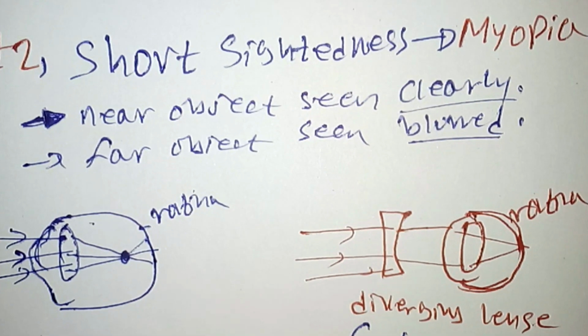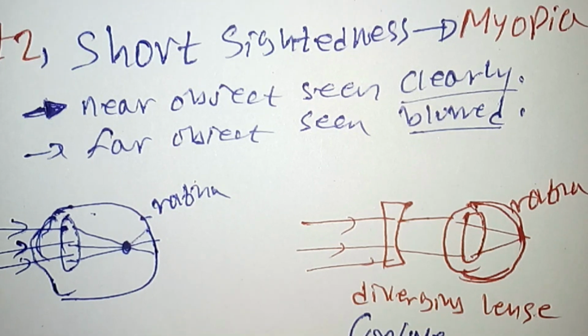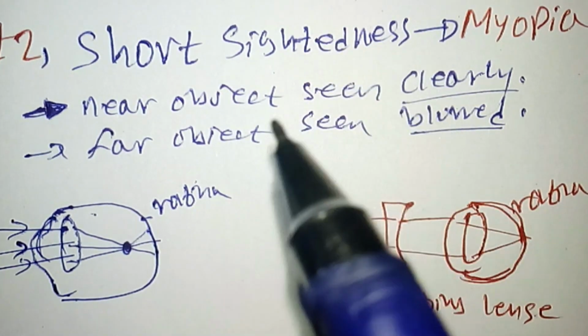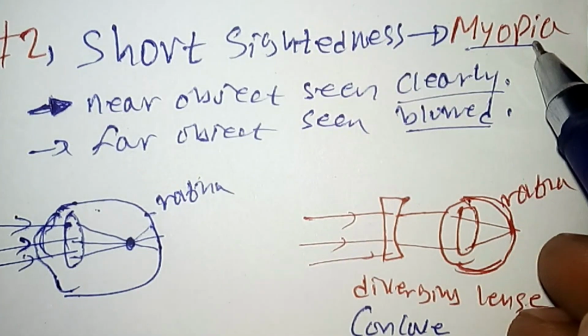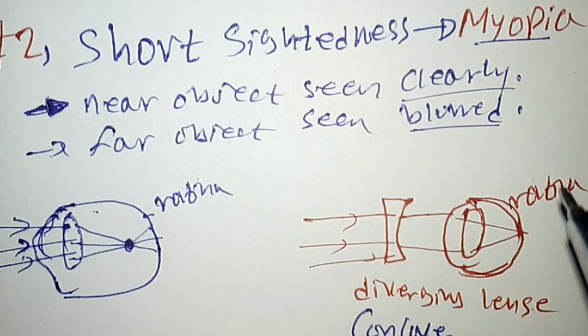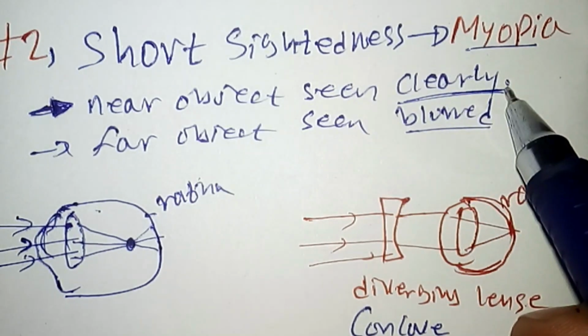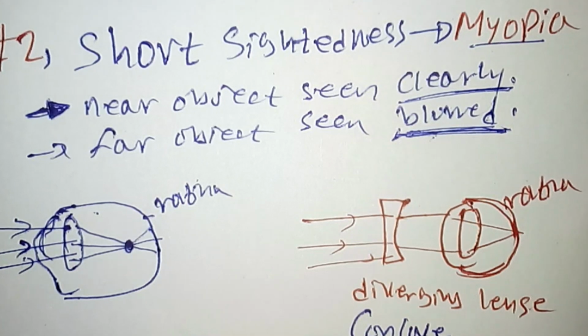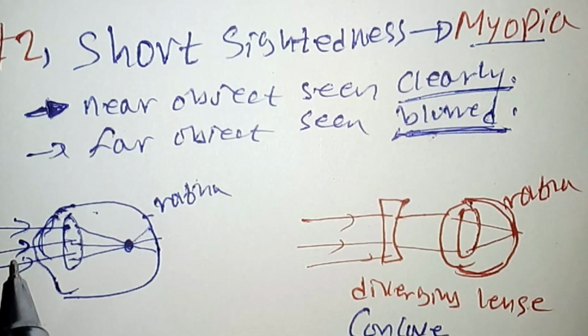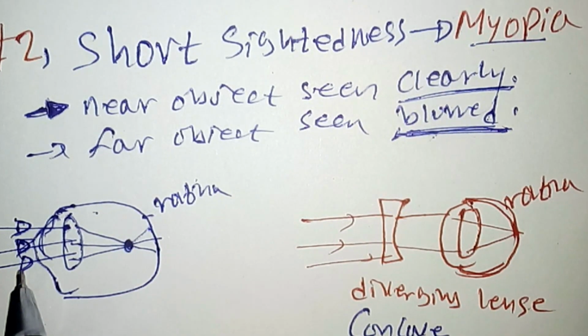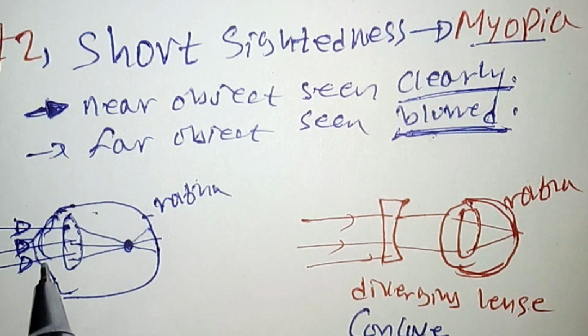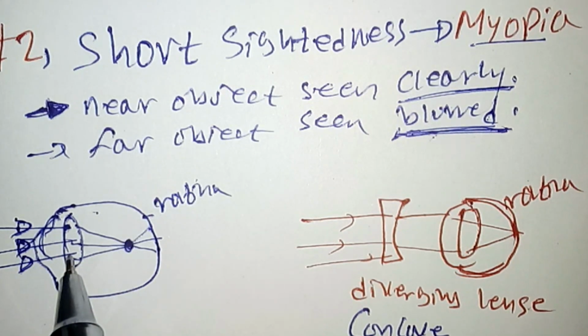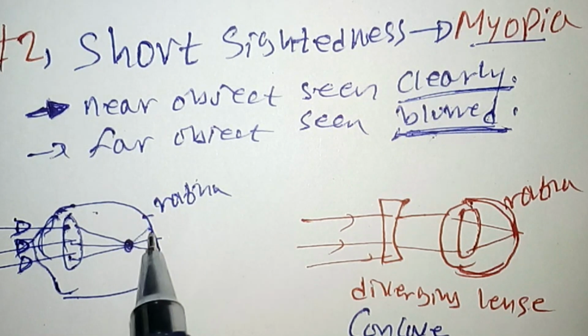If a person is diagnosed to have short-sightedness, which of the following solutions is appropriate to correct the defect? We know that short-sightedness, or myopia, is an eye defect in which near objects are seen clearly, but far objects are blurred and cannot be seen clearly. This is because if a person is short-sighted, the light rays from distant objects are converged by the eye lens before reaching the retina.